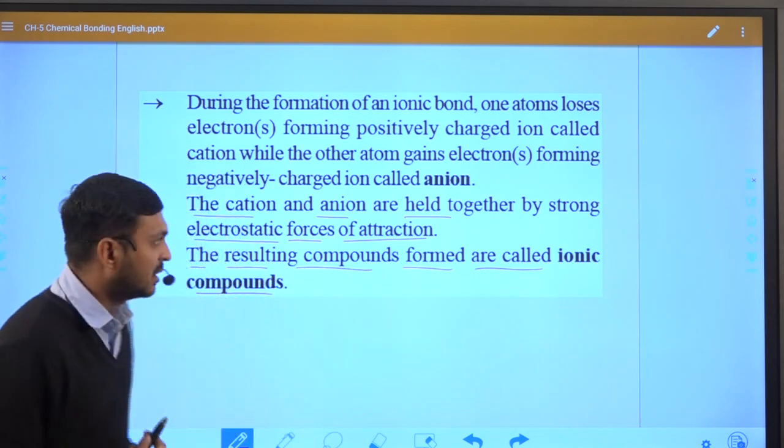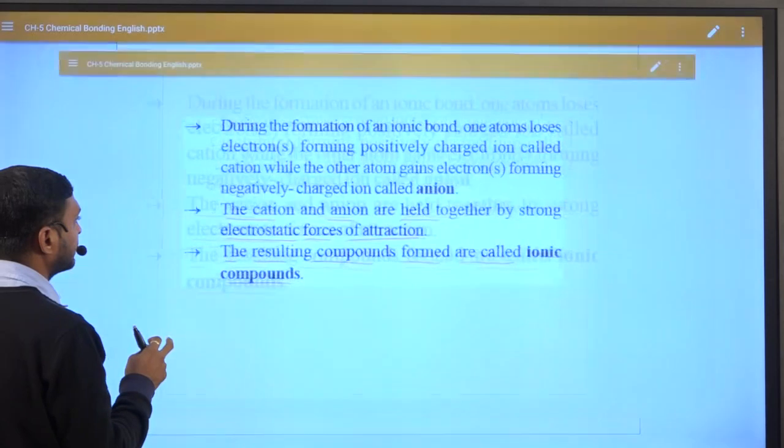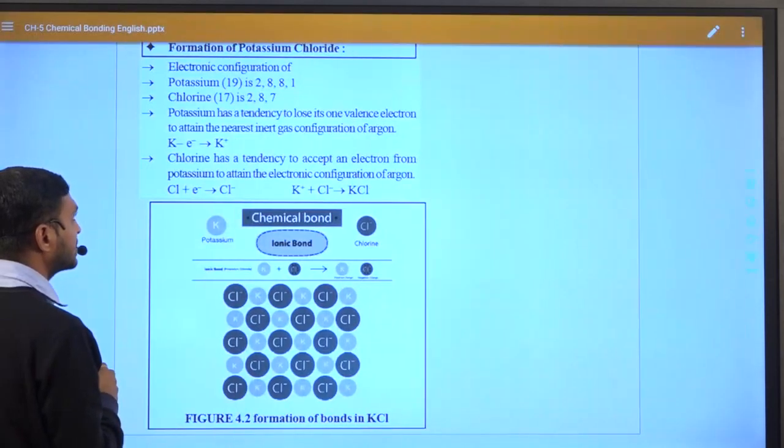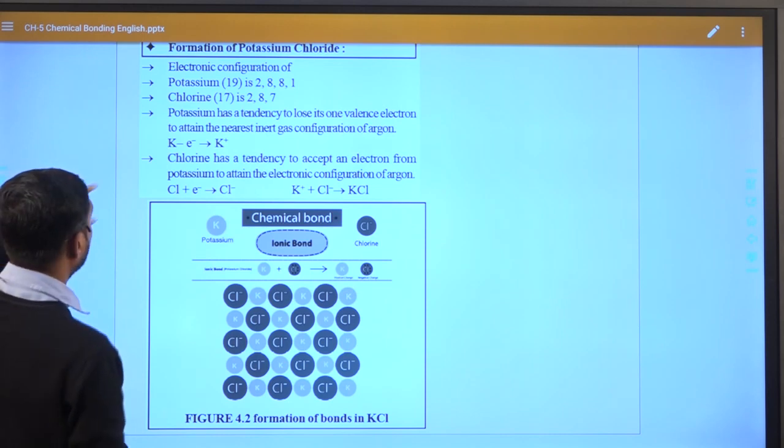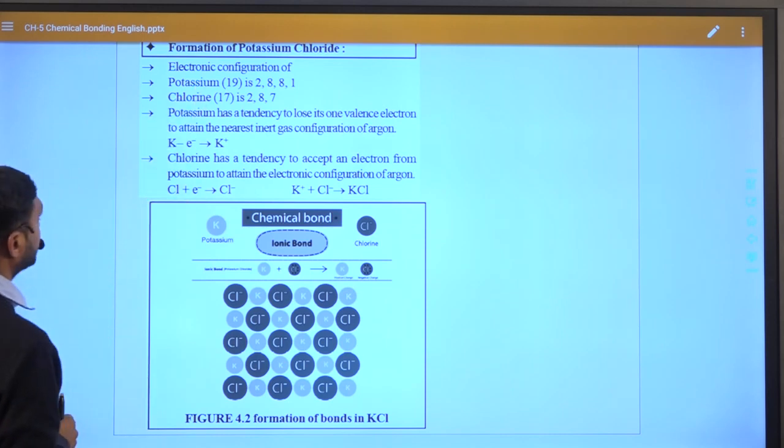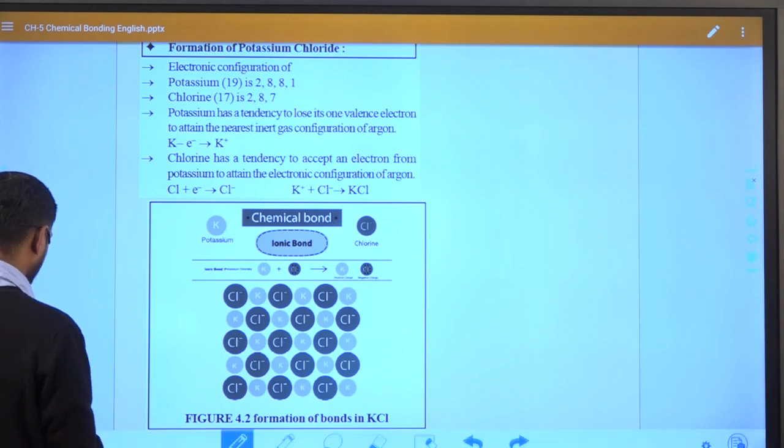So now, how we can understand this in different types of molecules, you can understand with the help of one example, that is the formation of KCl.